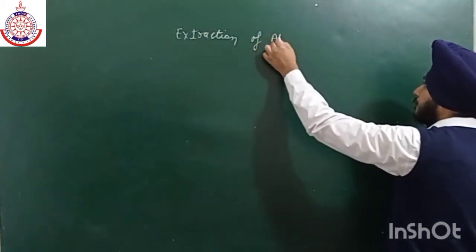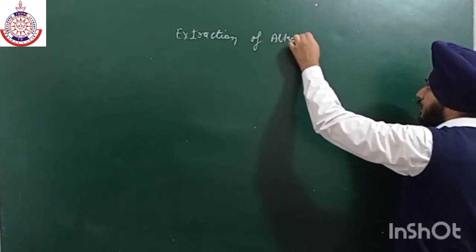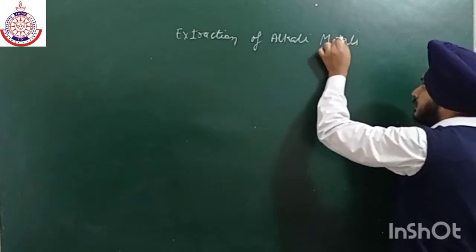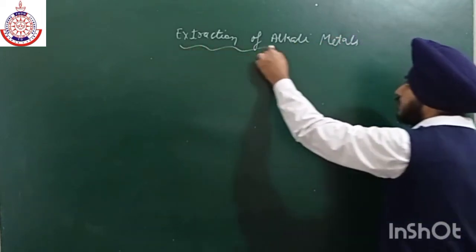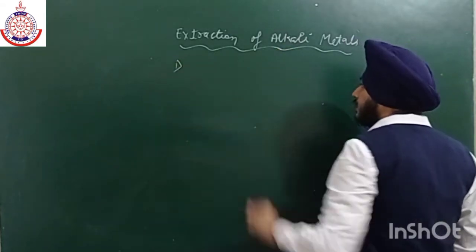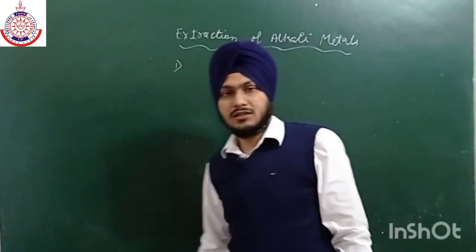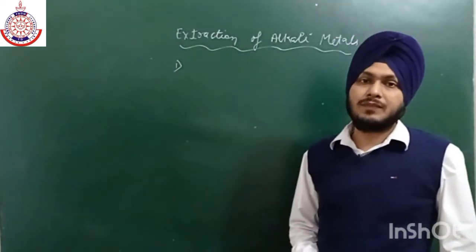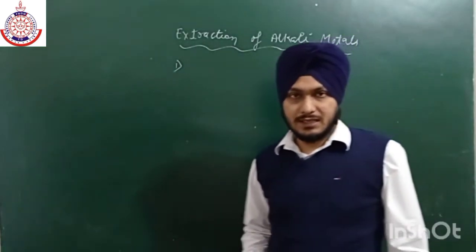It is not easy to extract them because of 2 or 3 reasons. The first reason is their reduction potential is very less, so we cannot reduce them with the help of any reducing agent.